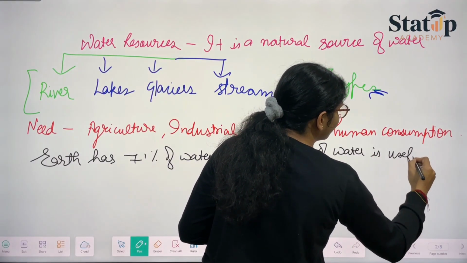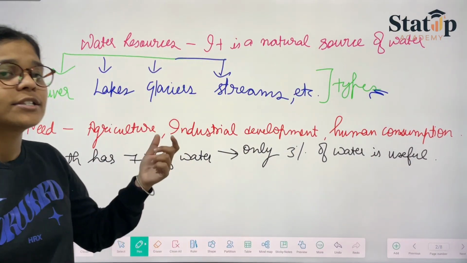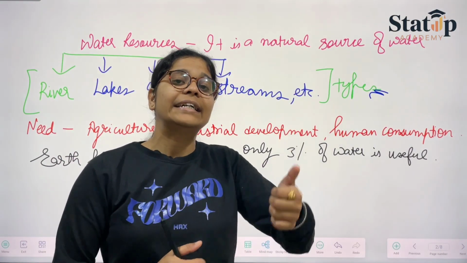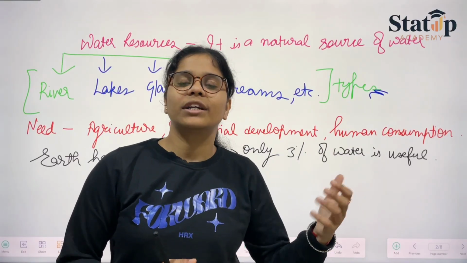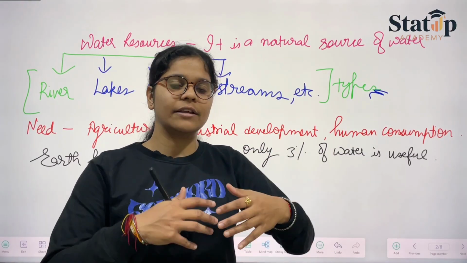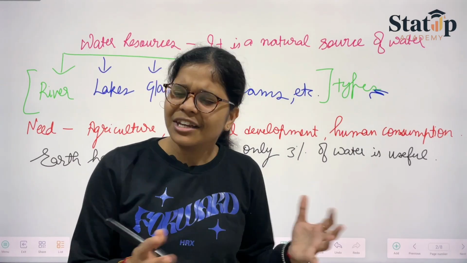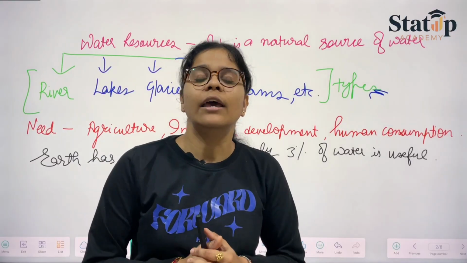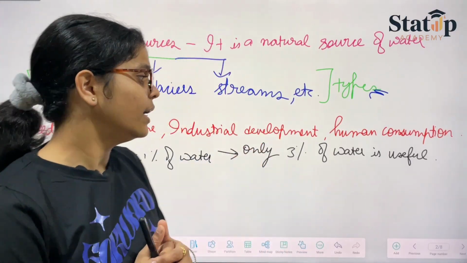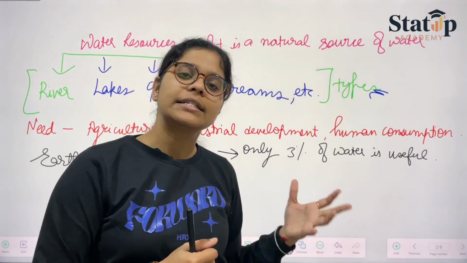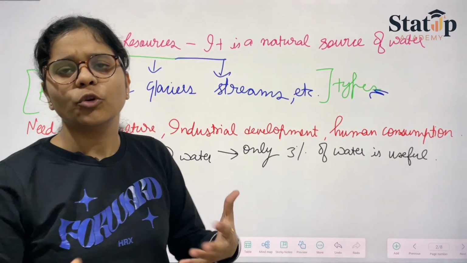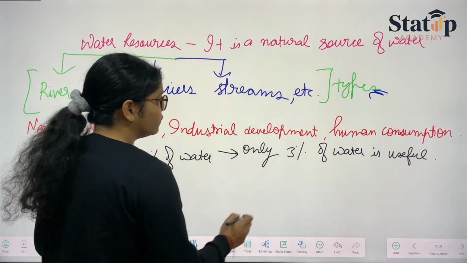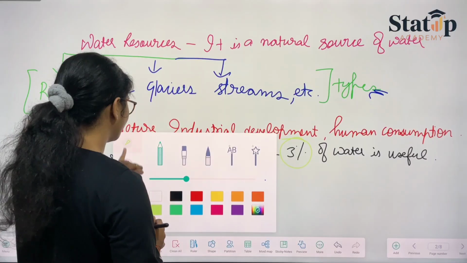is useful. The rest of the water is not even available for us to use because it is in the ocean, and ocean water is highly poisonous to human beings, even for consumption, uses or any other purposes. Why? Because it contains a large amount of dissolved salts and other impurities which are not good for human health. That's why we say that only 3% of water is available for human consumption or human uses. Therefore, this 3% needs to be saved.